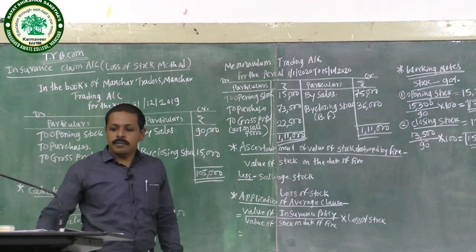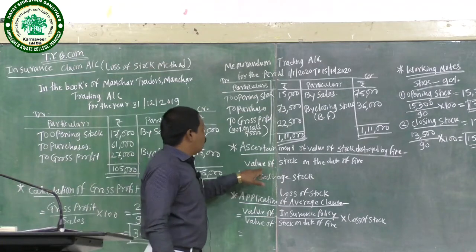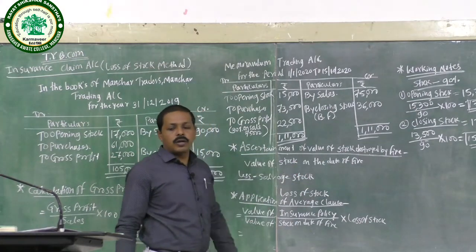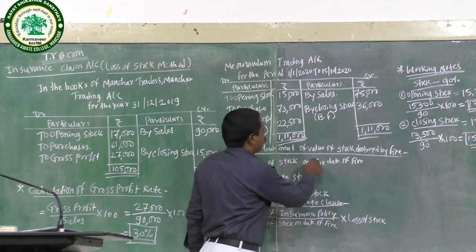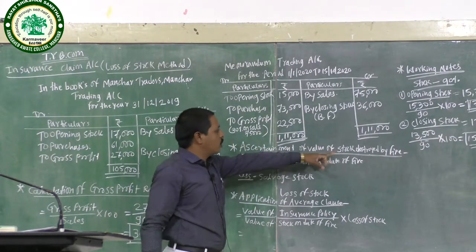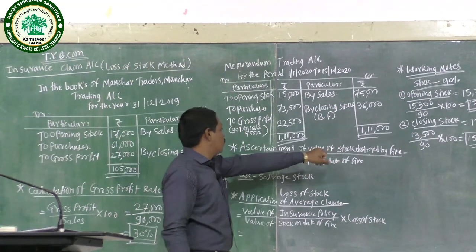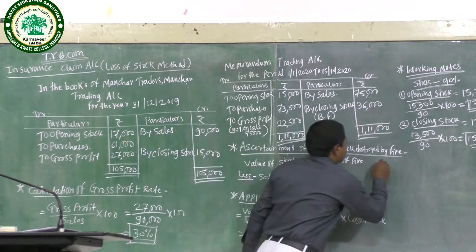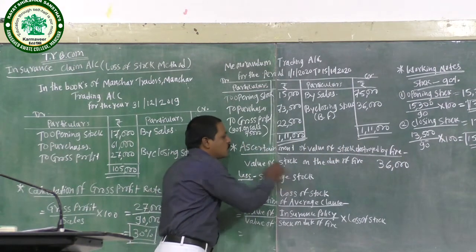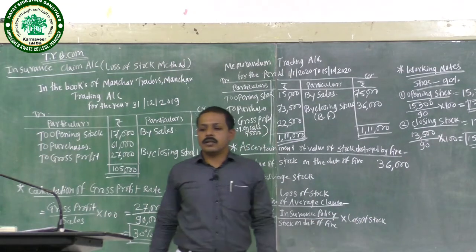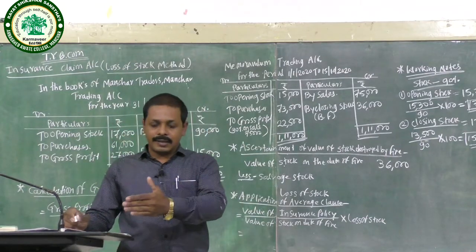Here the formula starts with the value of stock on the date of fire, calculated as 36,000. Mention 36,000, less salvage stock. The salvage stock amount for Mansar Trader is given in the problem, under the paragraph.